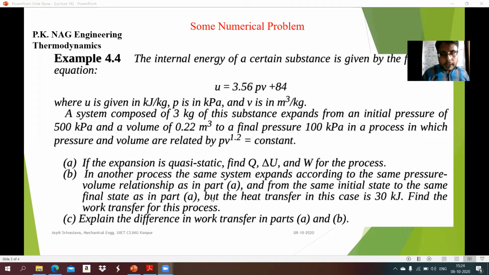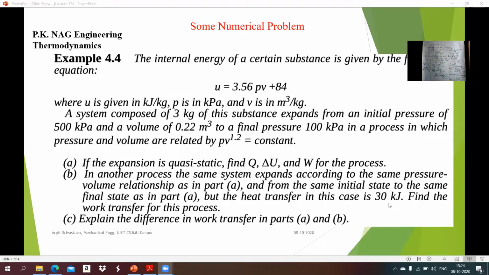But in this case the heat transfer is 30 kilojoule. In the first part, heat transfer is not given, but in this second part heat transfer is given, equal to 30 kilojoule. Find the work transfer for this process.